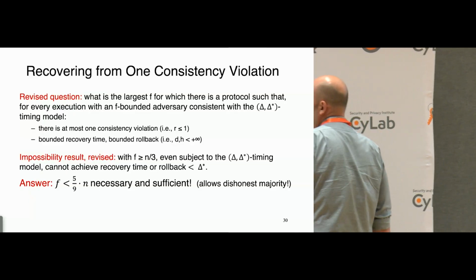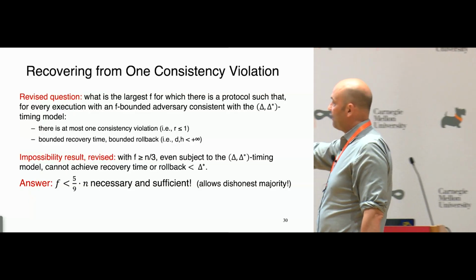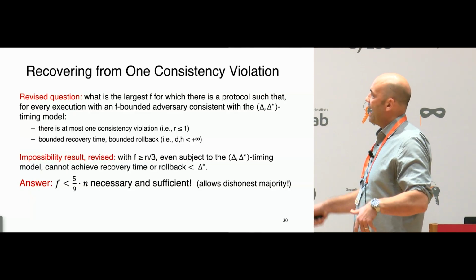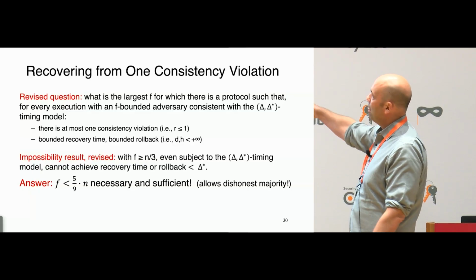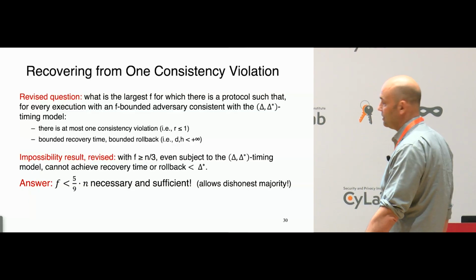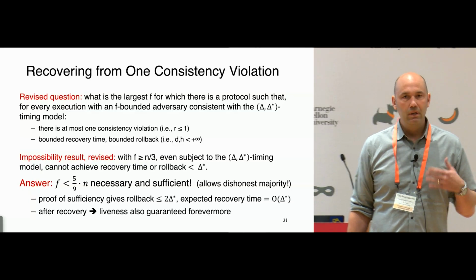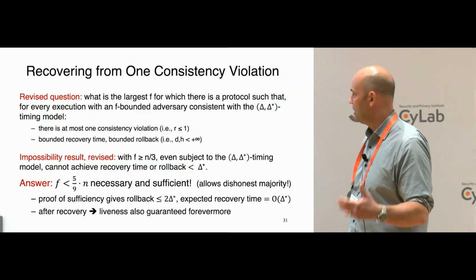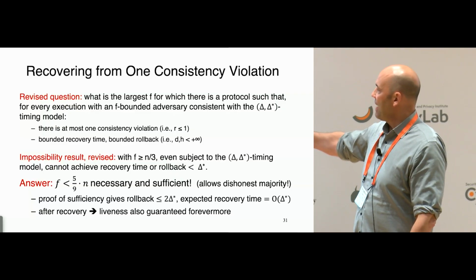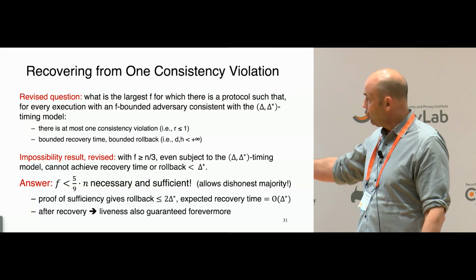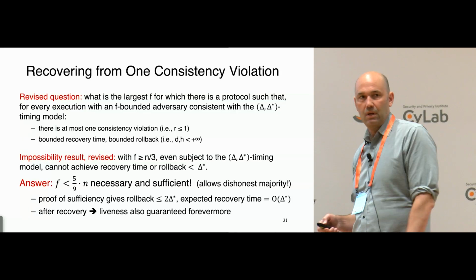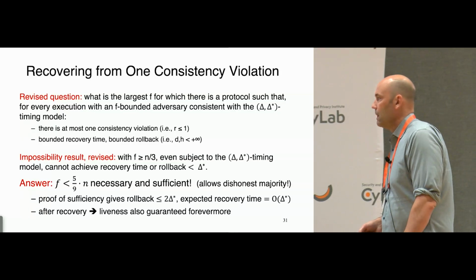Okay? So if the adversary controls less than 5/9 of the nodes, then in fact it is possible to design a protocol which guarantees at most 1 consistency violation and bounded rollback and bounded recovery time. The rollback and recovery time have to scale with delta star, and they do, but they're only a constant factor times that lower bound of delta star.